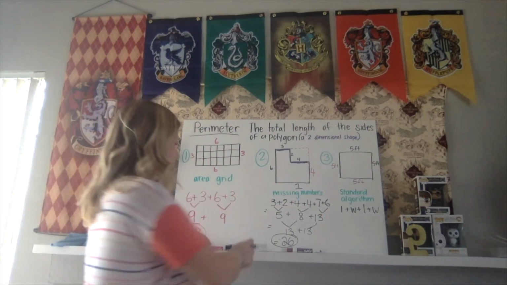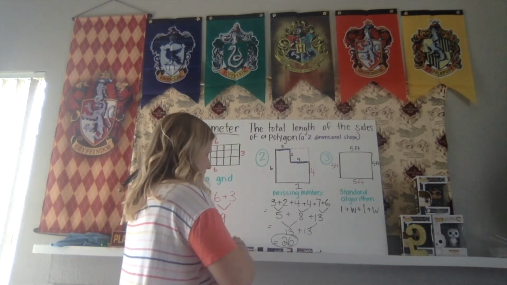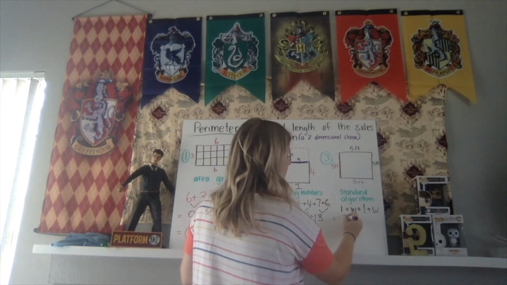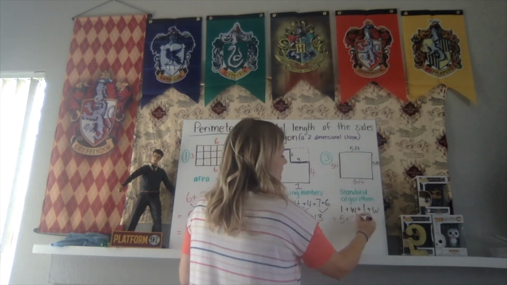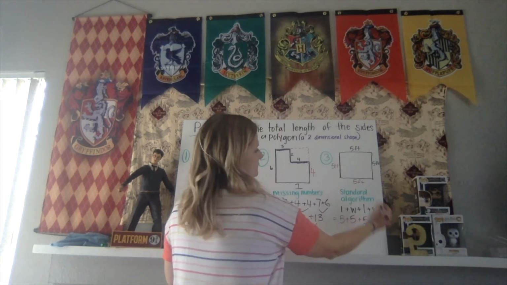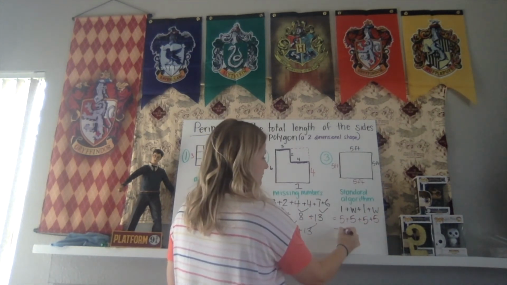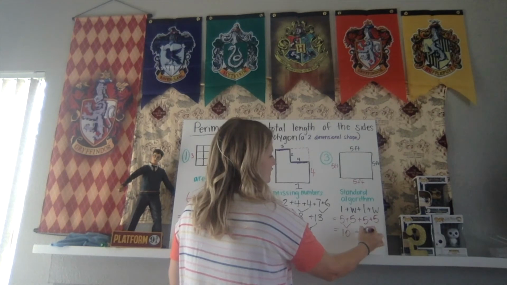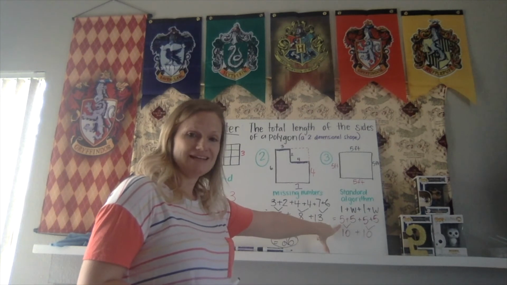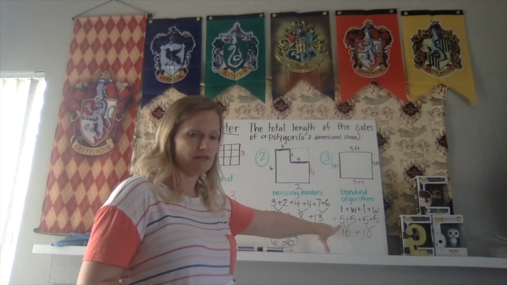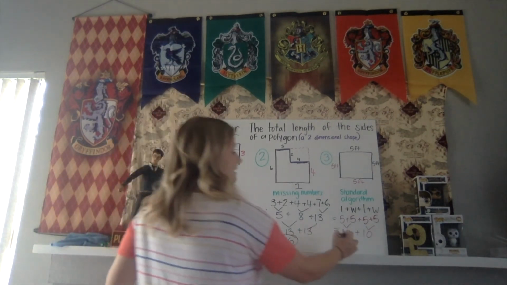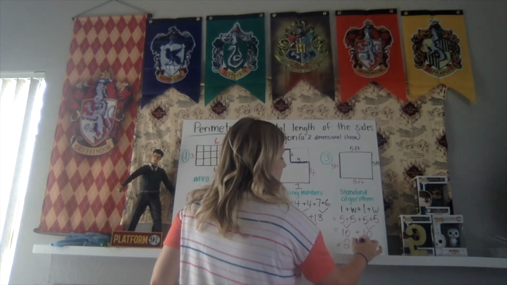Okay, so now we're going to plug in those numbers. It is a square, so we can start here. So length is 5, width is 5, length is 5, and width is 5. Okay, so now we're just going to add them together. 5 plus 5 equals 10. The other 5 plus 5 equals 10. I use these little shapes so that I can keep track of the numbers that I have already added together. That's going to be a very important step when we start talking about multi-step math problems. Okay? We need to finish adding. 10 plus 10 is 20.